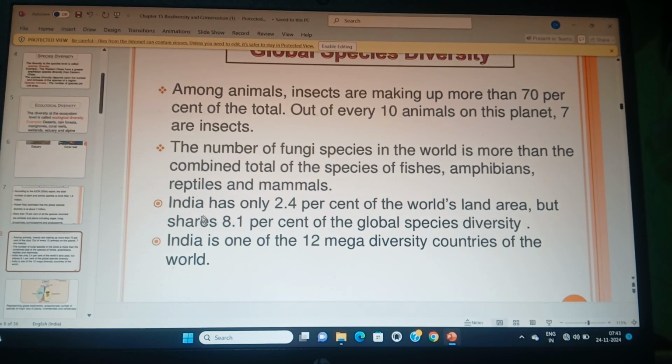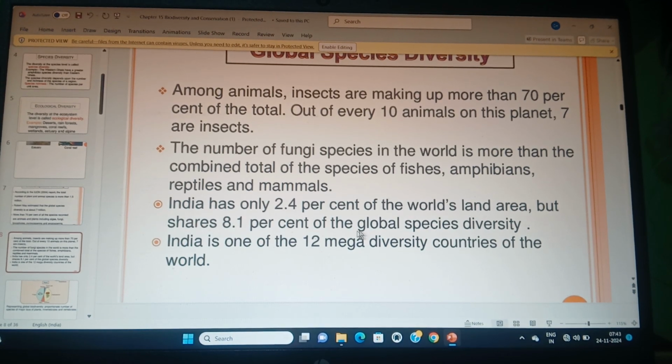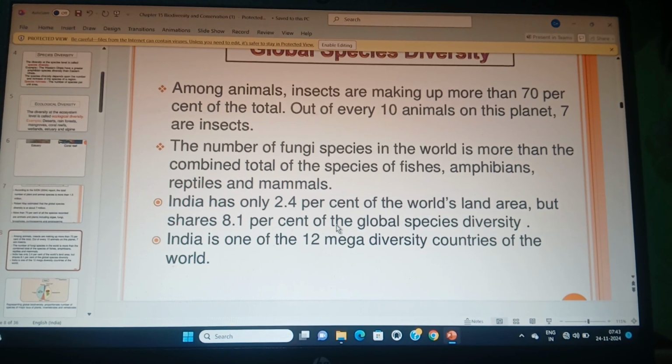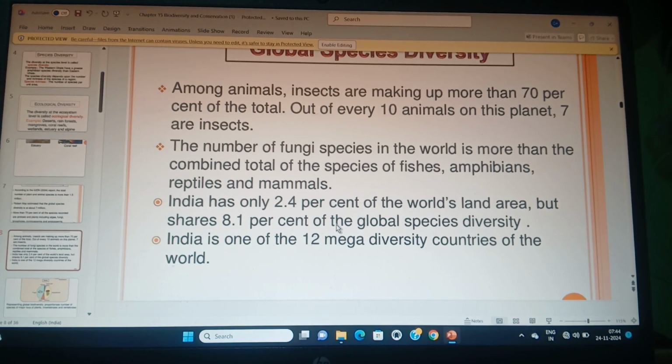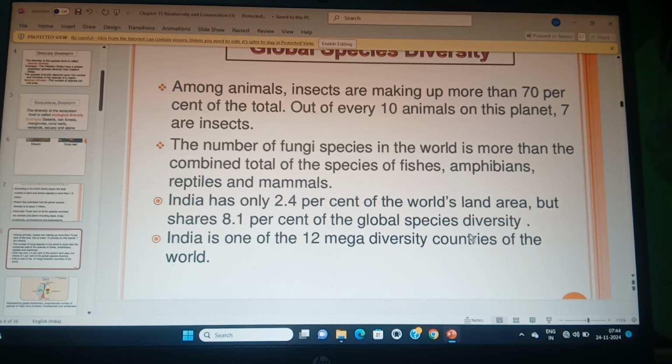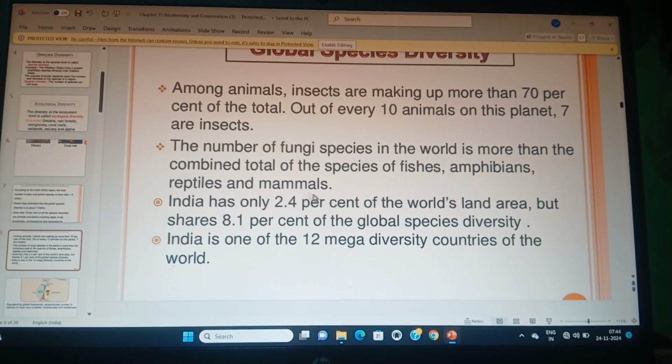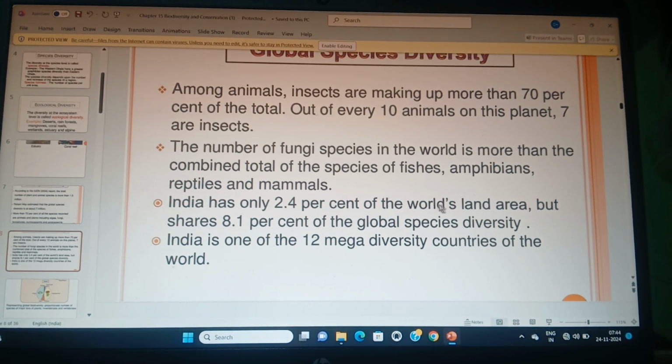India is a biodiversity-rich country. Yes, you are a proud Indian student, and maybe we are a developing country, but our country is biodiversity-rich.